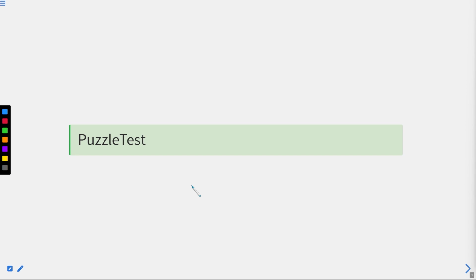Today in this series we are starting with a new chapter named Puzzle Test. In this chapter we are going to deal with certain questions, 18 in number, in which certain instructions are given before every question. You have to answer them holistically by reading all the set of instructions given before, right?